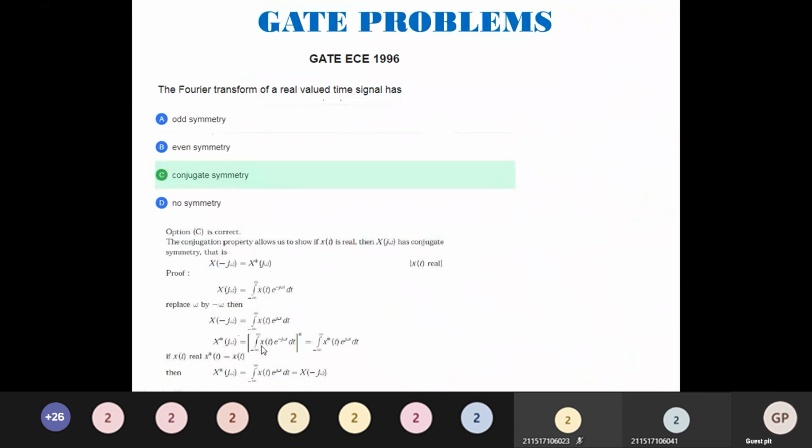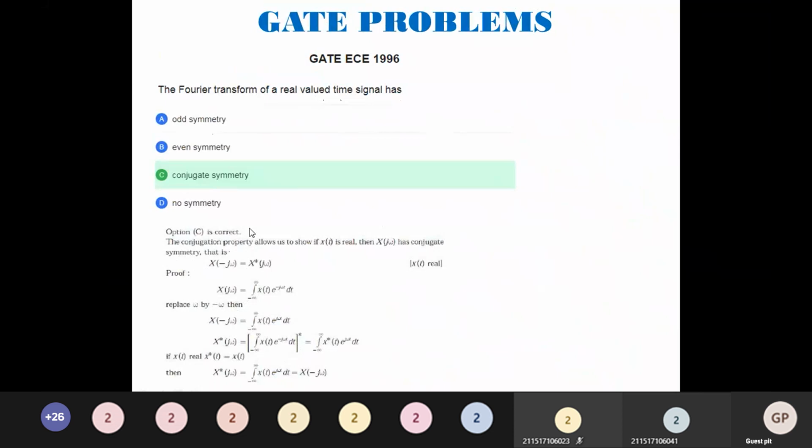Now what happens here? What is this formula? This formula is only again x of t. So what can we rewrite this as? This can be rewritten as x of t star. So x of minus j omega is equal to x star of t. So this is the beauty here. The previous case, x of t, Fourier transform is x of j omega. Here, x of minus t, x of minus j omega is x star of j omega, conjugate symmetry property.